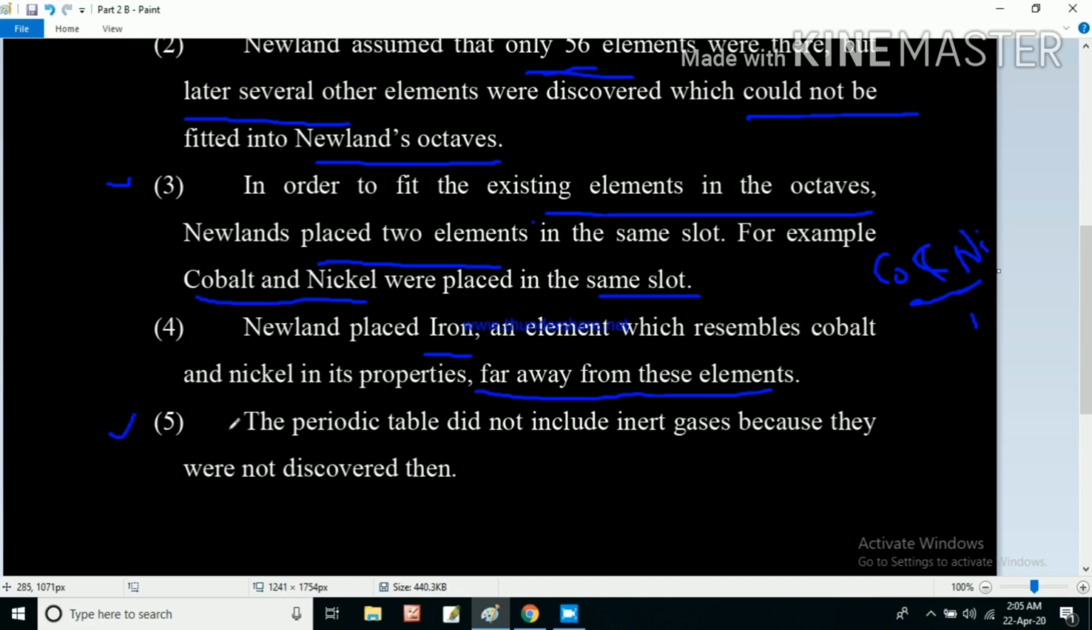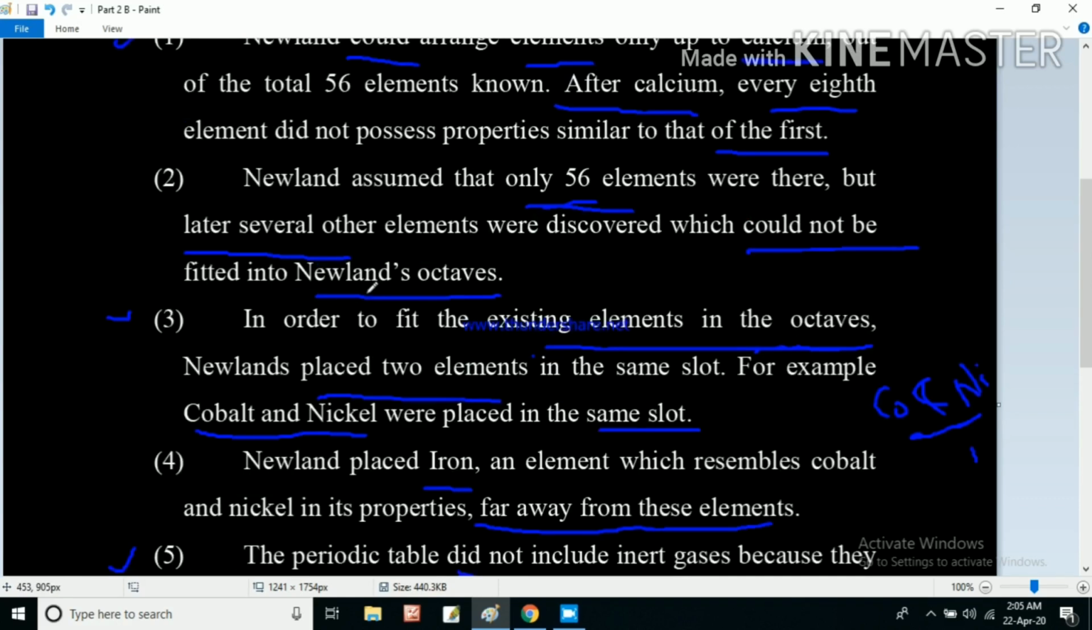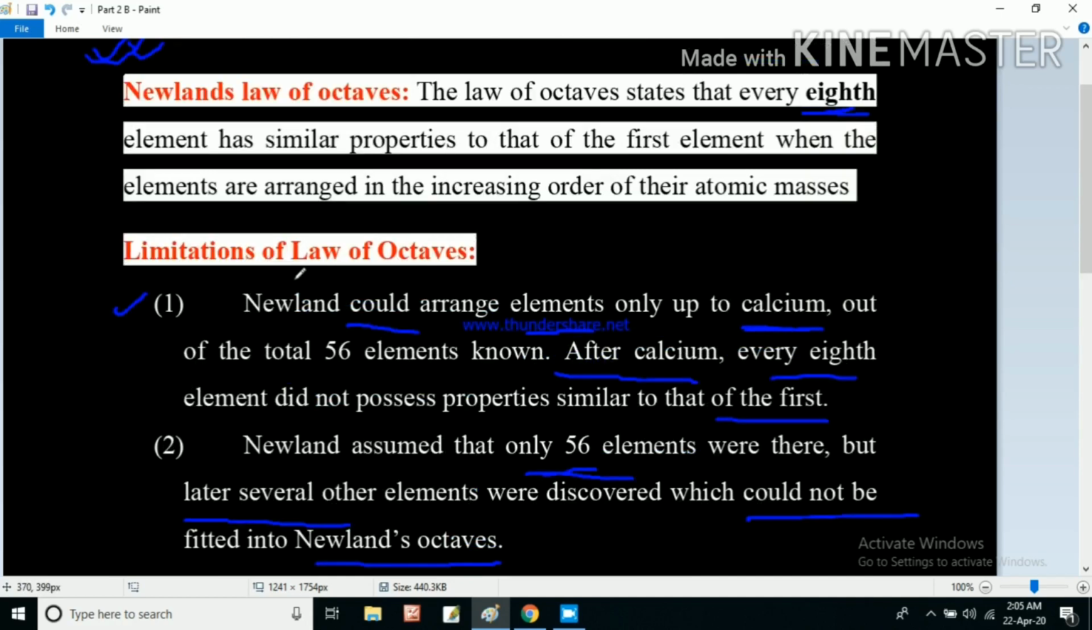In the fifth limitation, the periodic table did not include inert gases because they were not discovered then. During that time, in 1965, inert gases were not discovered, so he did not leave any space for them or include them in his periodic table or octaves. So these were the 5 limitations of Newland's law of octaves.